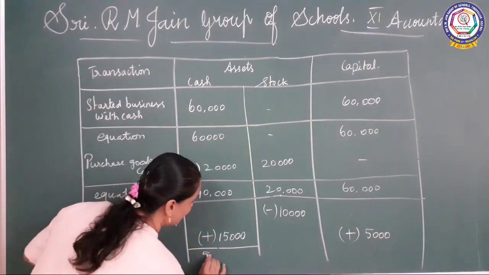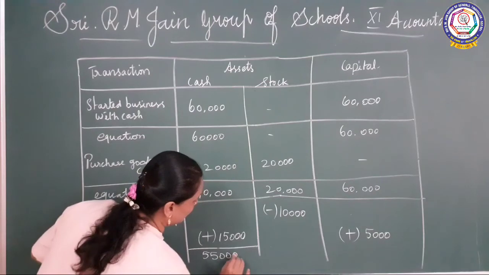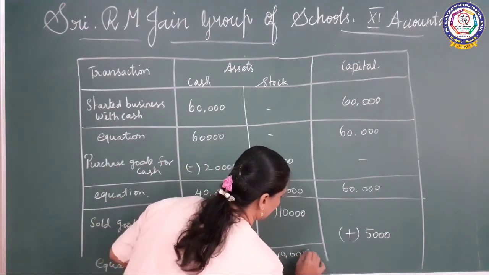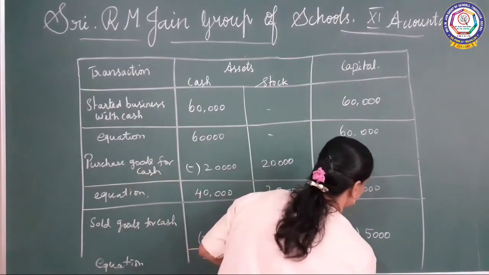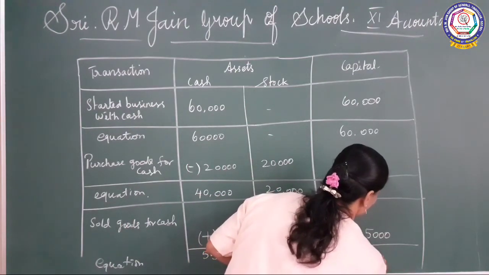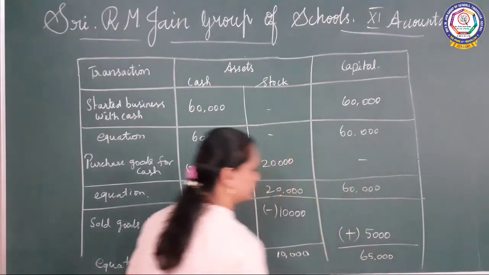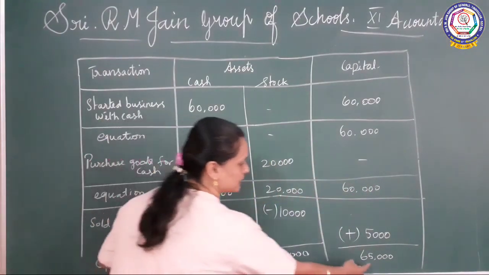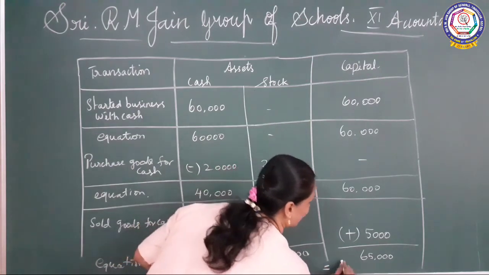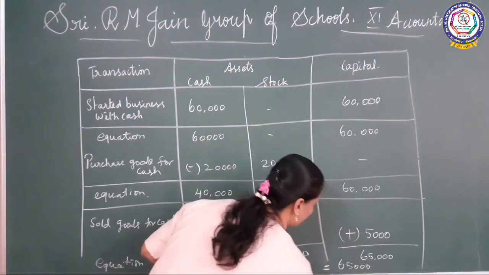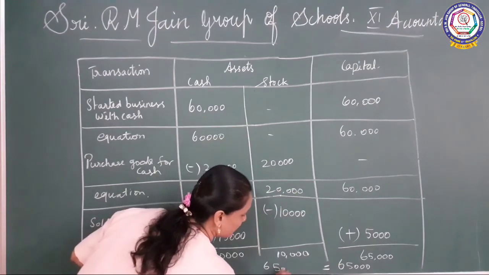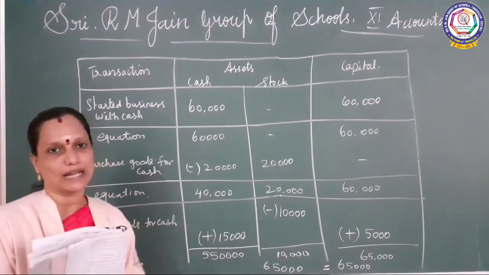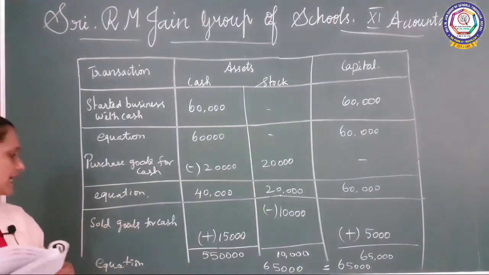Okay, now you put the equation. Okay, so 55,000 here, 10,000 here, 65,000. Okay, so 55 plus 10, 65, 65 and 65. Okay, 65,000, and then here also 65,000 you will be getting. So both the sides should be equal, and then we move on to the rent.